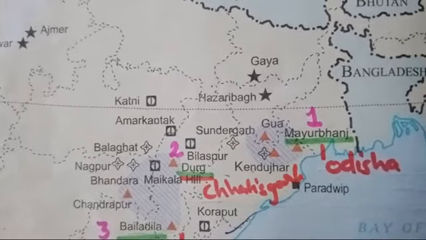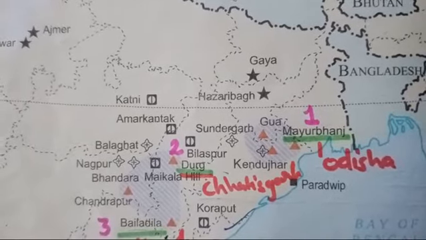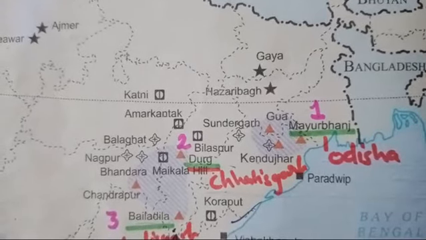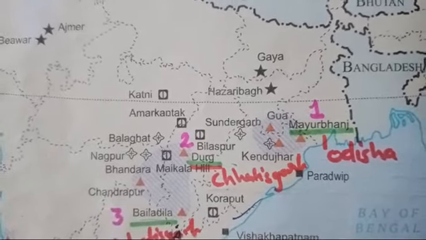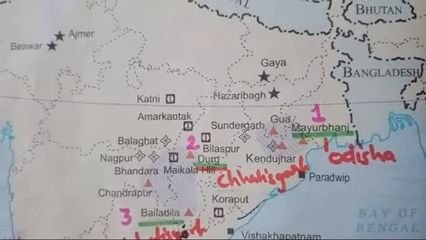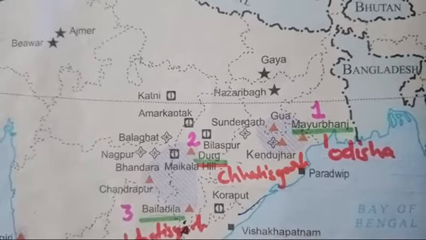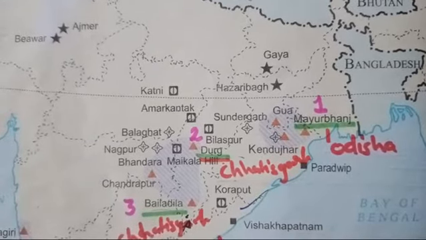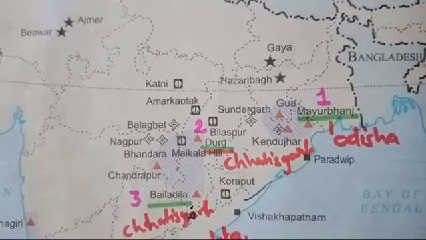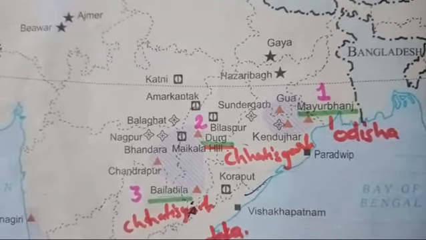And beta, this Mayurbhanj is located in Odisha, the state of Odisha. So it is very important that when you are filling the map, you will remember in which state these iron ore mines are located. Why am I giving you these particular iron ore mines? Because under the syllabus only these particular iron ore mines are given for the board preparation.